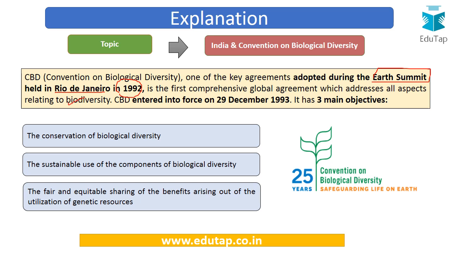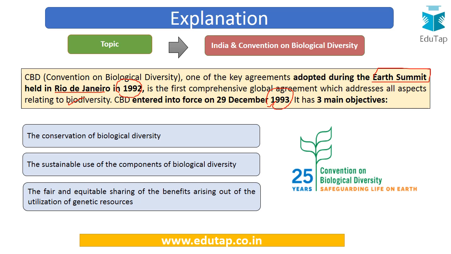So if you are asked about any convention which deals with all the different aspects of biodiversity, then this is that convention, that is CBD. This CBD entered into force on 29 December 1993. So it was adopted in 1992, and after the required ratification, it came into force in 1993.